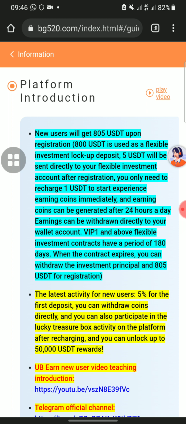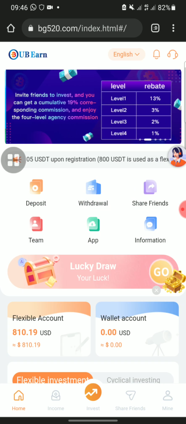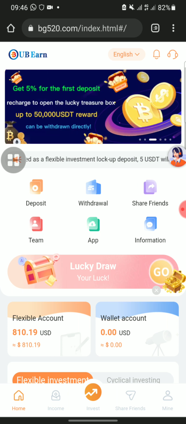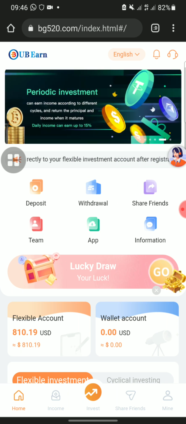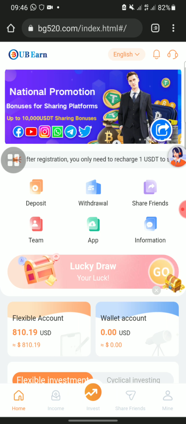After 24 hours you earn. You can see this VIP 1 period is over 180 days. When the contract expires, you can withdraw the investment principal of 805 USDT. This site is said to last for about 180 days, and after the 180 days, you can withdraw the 805 USDT they gave you. This is what I call free money, guys. So make sure you take part in this opportunity and don't leave any money on the table, guys.